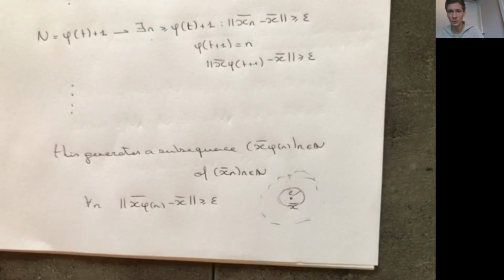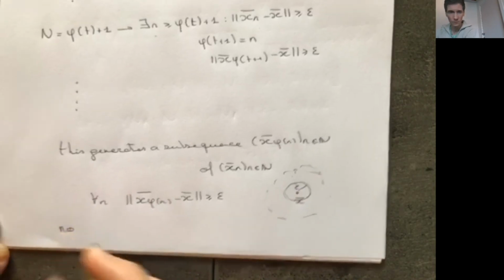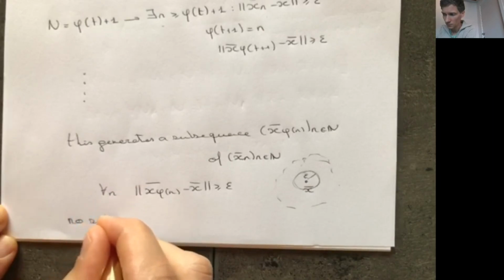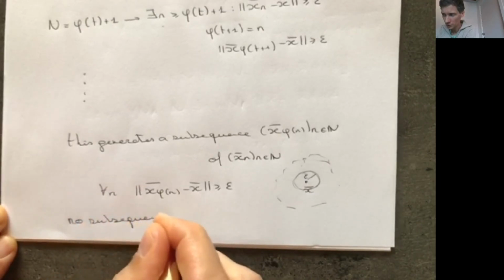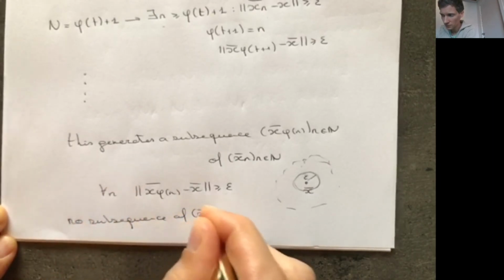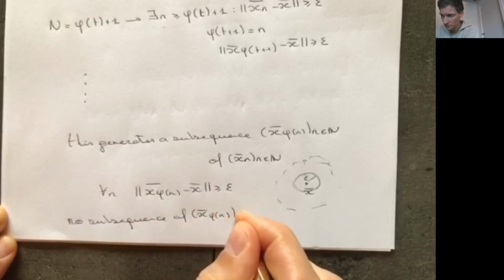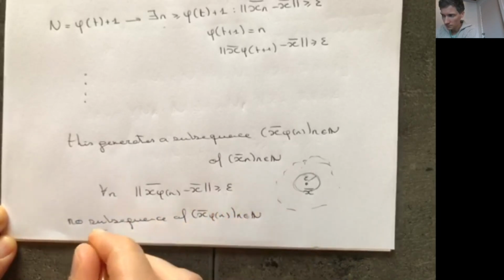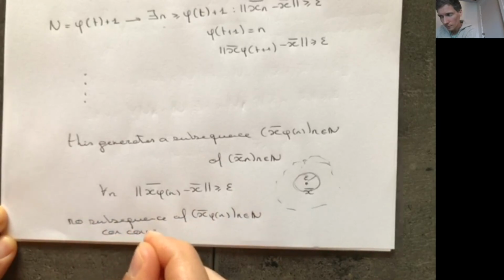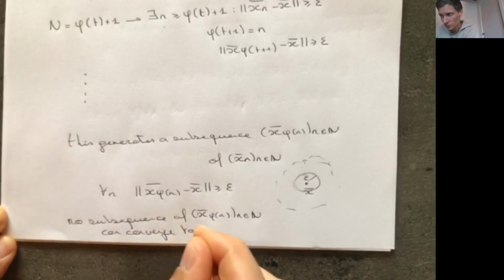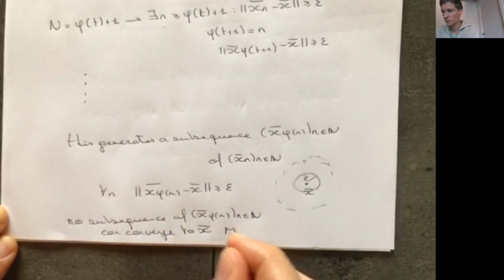So any subsequence of the sequence can never approach x closer than the distance epsilon. Okay, so no subsequence of x_phi_n can converge to x, and we're done.